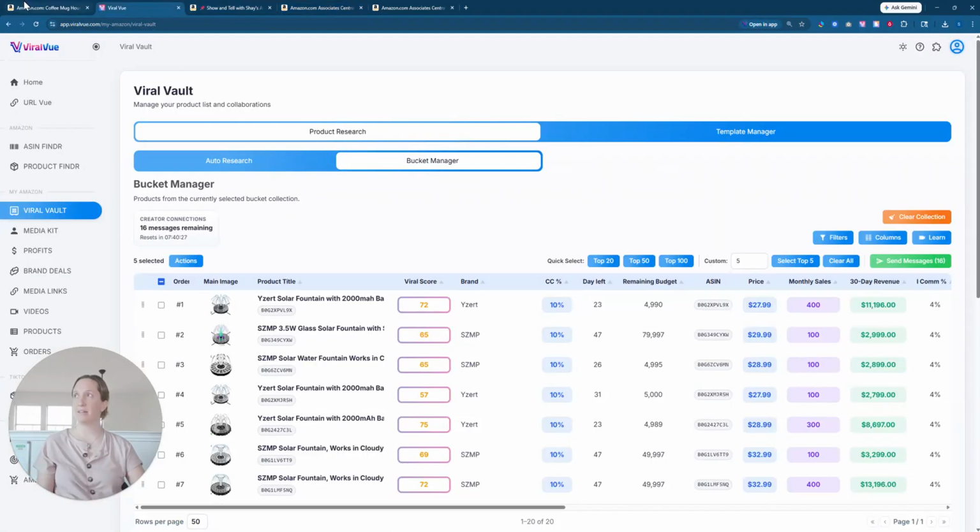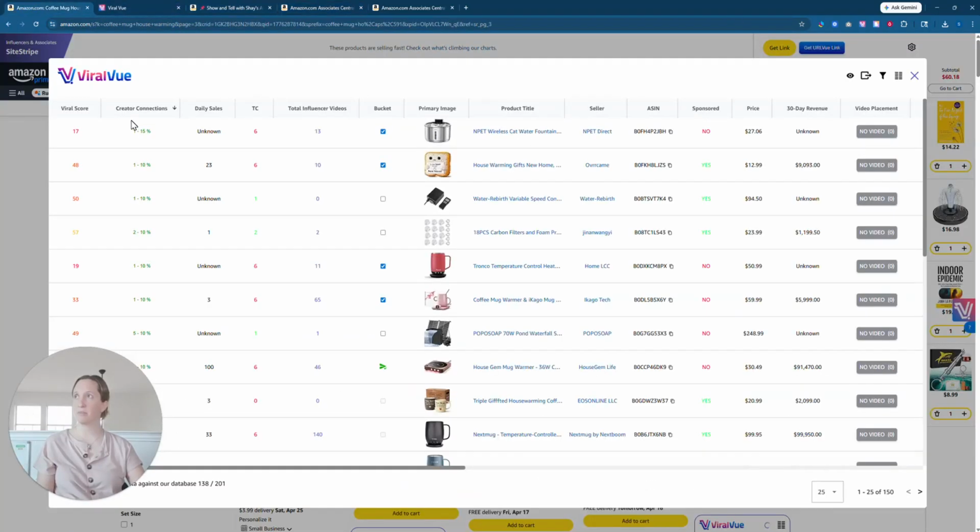Now, once you've added things to your bucket, sorry, let me click on this one more time and close it. Oh, what's that? A pond waterfall. Oh, that's fun, but I don't have the pond.